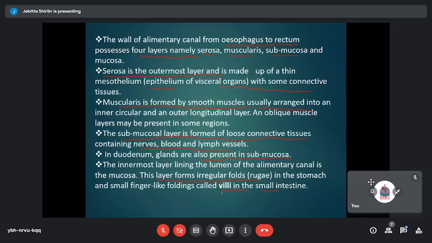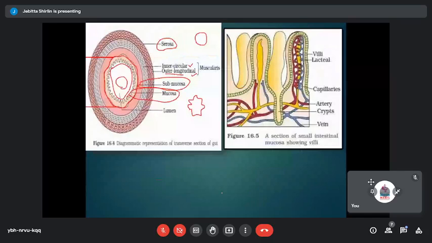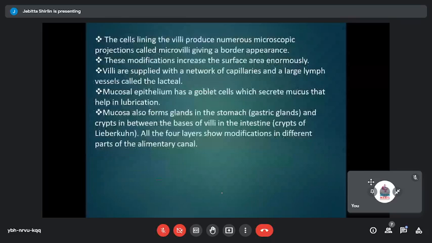So we'll continue. We'll just highlight the structure and finish it off before moving on to the digestive glands. So when you look at the cells that line the villi, which you see in the small intestine, they produce numerous microscopic projections, which are called microvilli, giving a broader appearance. The small intestine is just a very thin tube, but it has these associated structures like the villi and the microvilli, and that would increase the surface area, giving a broader appearance.